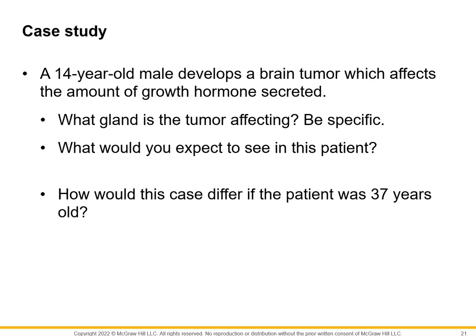What would you expect to see in this patient? Let's say he develops a brain tumor which affects the amount of hormone secreted. Let's say that it's an increase in secretion, so it's a hyper-secreting tumor. Meaning now this 14-year-old male has an increased level of growth hormone being produced, right? So what would you expect to see in this patient?